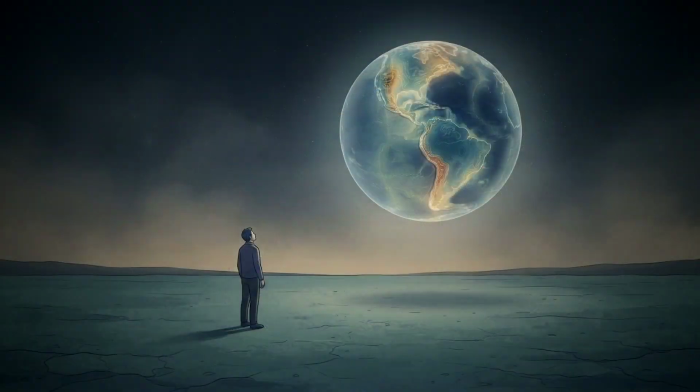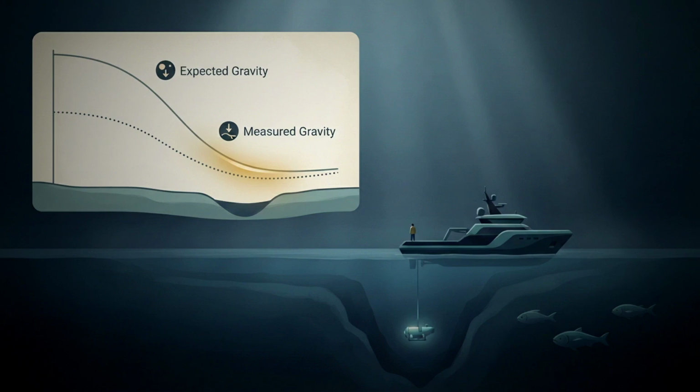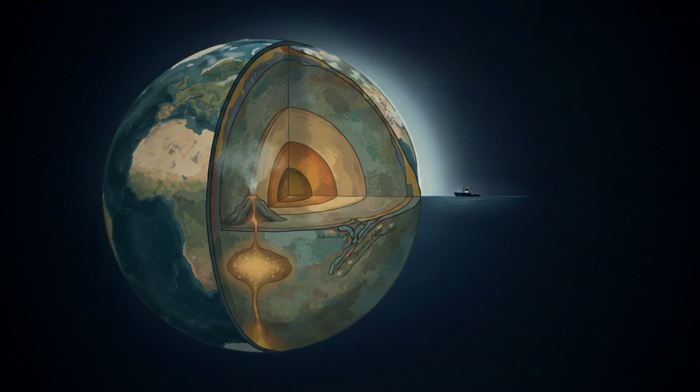Ever wonder why gravity isn't the same everywhere? That's a gravity anomaly, the difference between expected gravity and measured gravity. These tiny variations reveal hidden structures beneath Earth's surface.